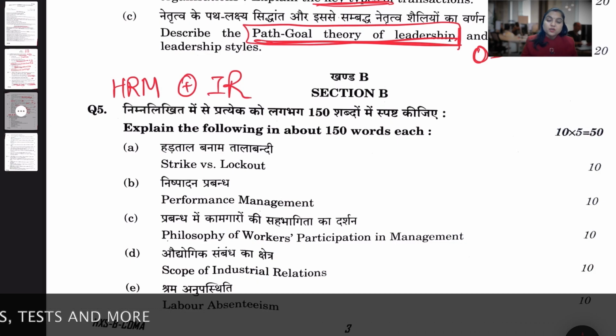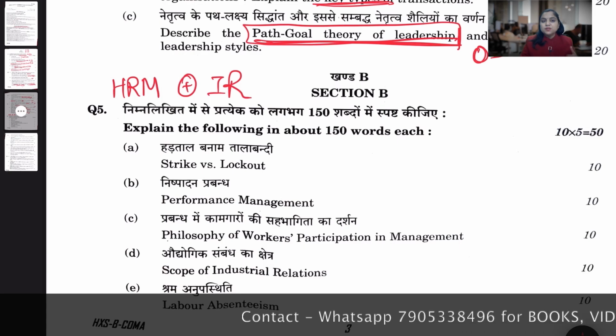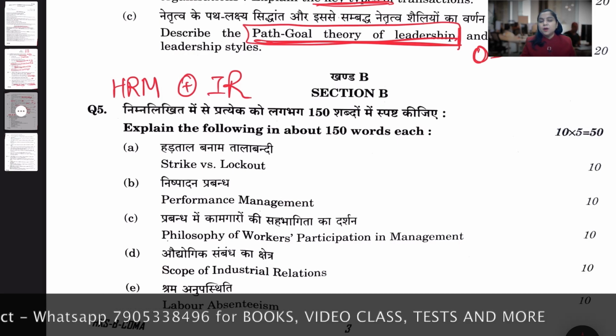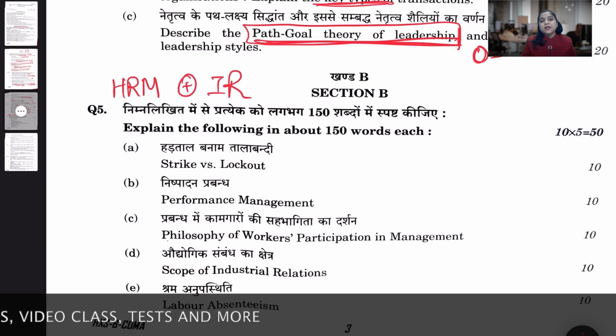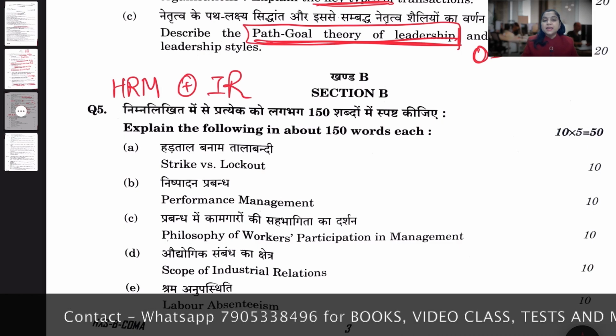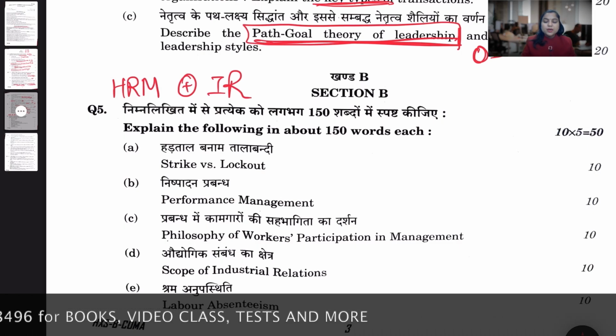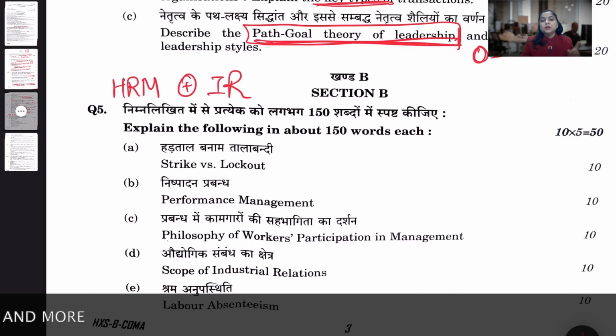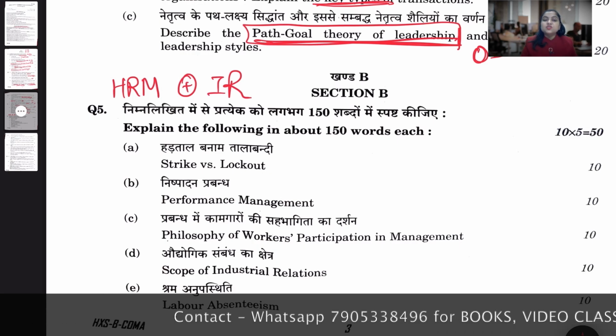So it is very important to correlate your IR preparation with your polity preparation, as per the Constitution, the DPSP, or your fundamental rights, along with the various laws and regulations, and the verdicts, and your ILO also. So you can link the IR paper with your current affairs, or you can also co-link it with your GS paper 3.